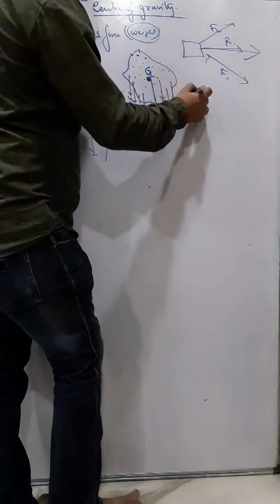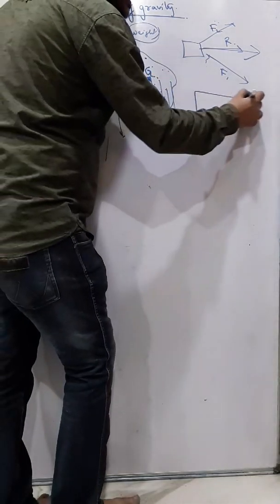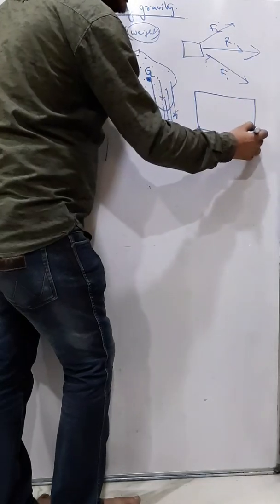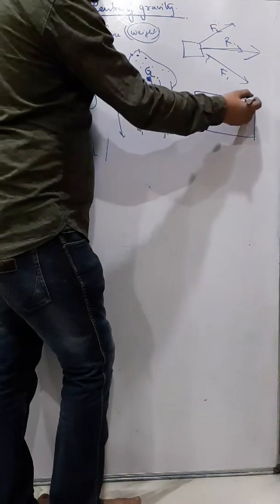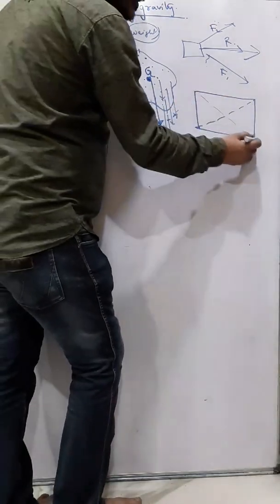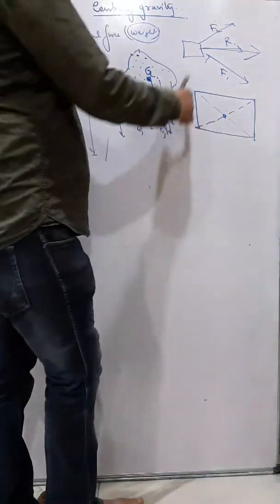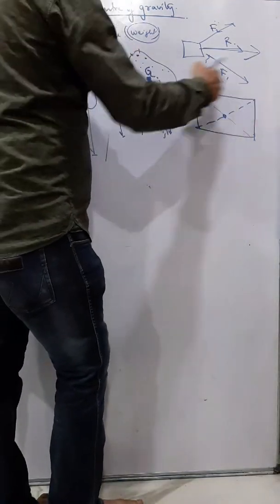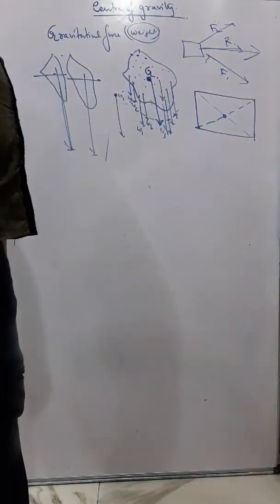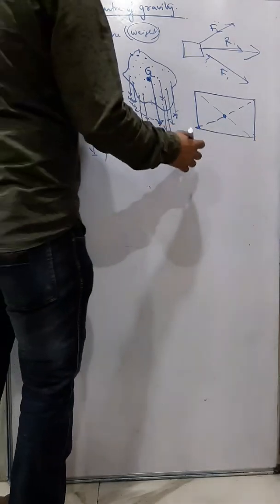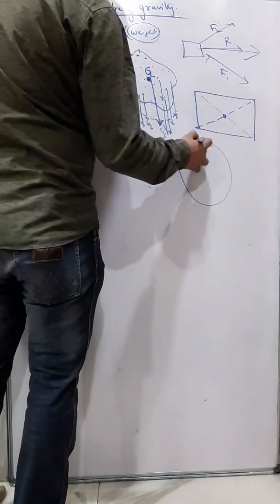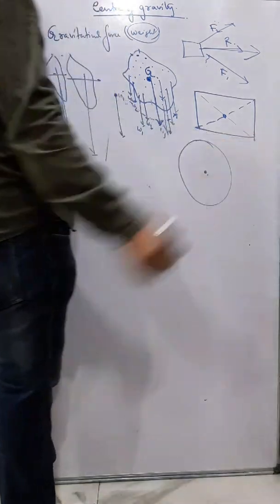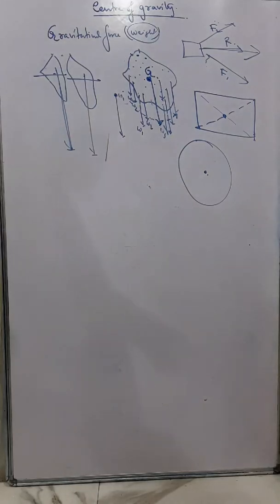For example, if you take an exercise book, the center of gravity of an exercise book or a textbook will be the geometric center. That means the point of intersection of the diagonals. So this is the center of gravity of a rectangular plate or a book or a copy. Similarly, center of gravity of a circular disc will be the geometric center. So like this, it's given in your book. You can go through them. Okay.